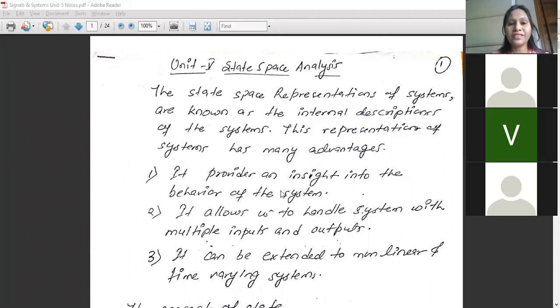So we need to understand what actually a state space analysis is. Now till now, what we have been studying, जो अभी तक हम पढ़ रहे थे, that was all about the LTI system. In unit 2 also we studied about the LTI system. In unit 3 in Z transform also we studied about the LTI system. Here we'll be studying about the non-linear and time variant system. LTI, time invariant system पढ़ते थे हम.